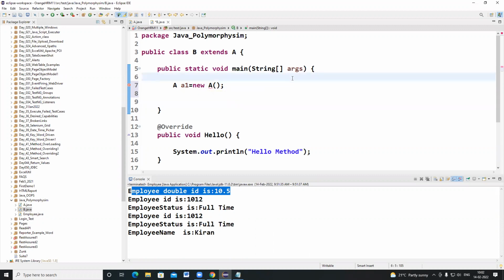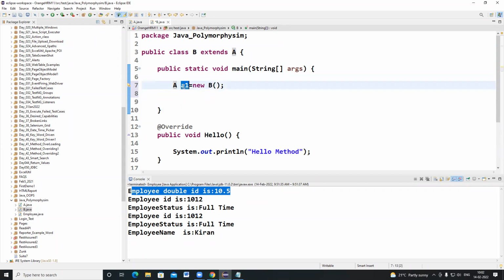So in interviews, people will ask a question: can I create an object for an abstract class? Say yes or no. No, it won't create. It is showing you cannot create it. Now, A class methods were implemented in which class? In B. So on the right hand side you have to write B.